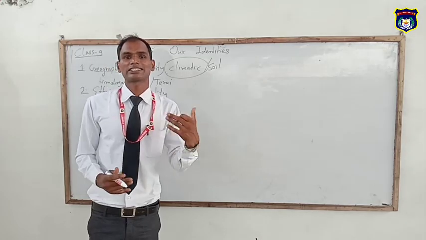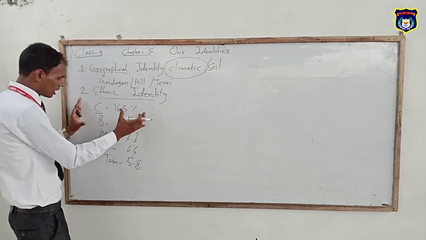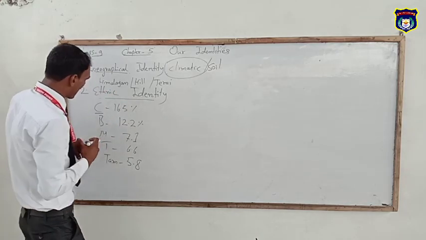So these are the essential ethnic groups found in our country.